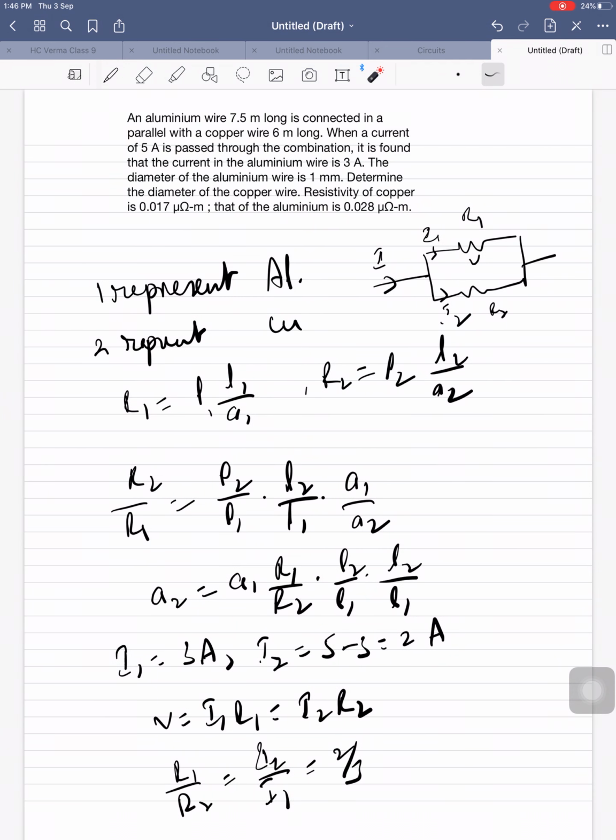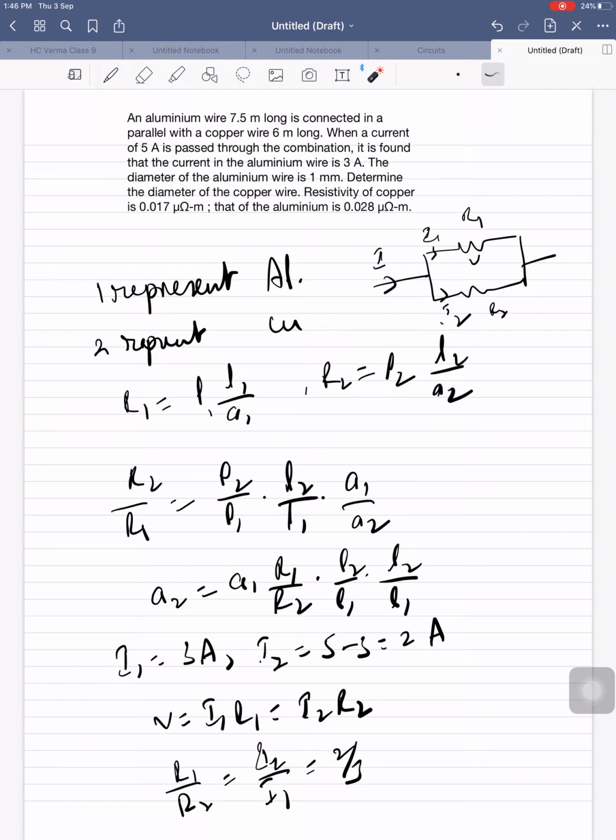Next one. An aluminum wire 7.5 meter long is connected in parallel with a copper wire 6 meter long. When a current of 5 ampere is passed through the combination, it is found that the current in the aluminum wire is 3 amperes. The diameter of the aluminum wire is 1 mm. Determine the diameter of the copper wire.